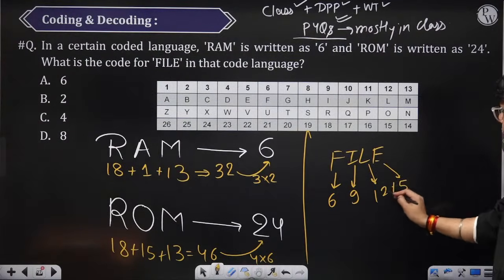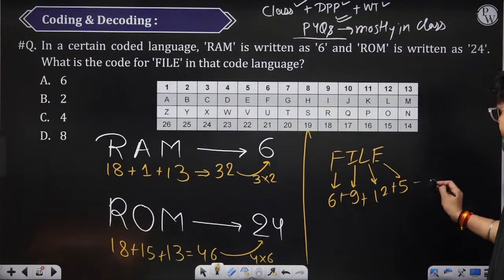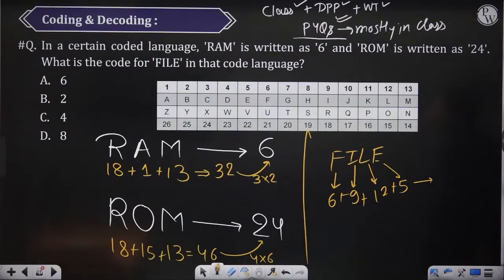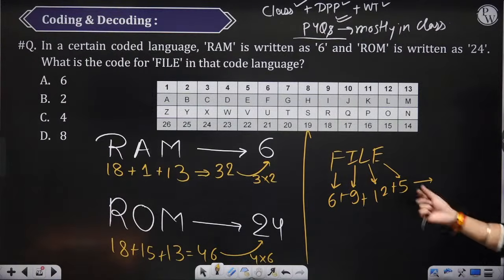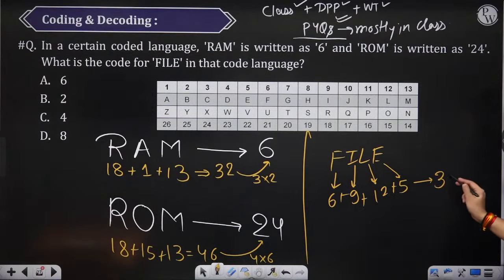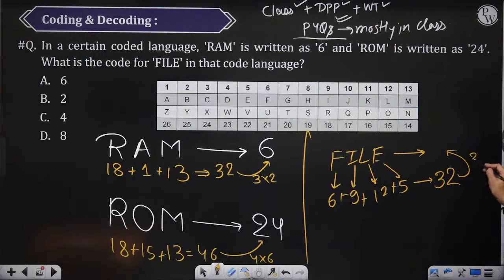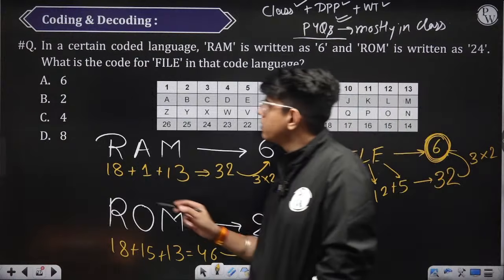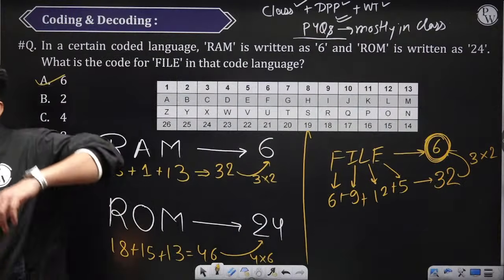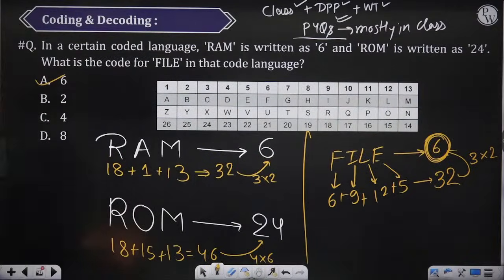What is the summation of all these? 6 plus 9, 15, 15 plus 5, 20, 20 plus 12 is 32. Okay, so the code for this will be 3 into 2, which is nothing but 6. Okay, tick, done, right?